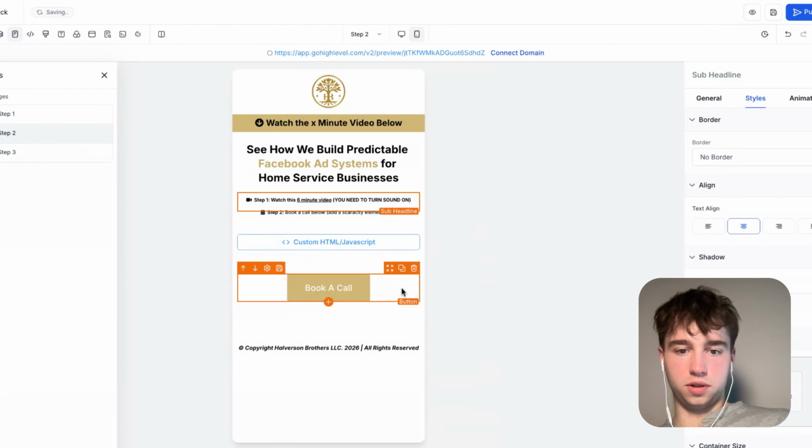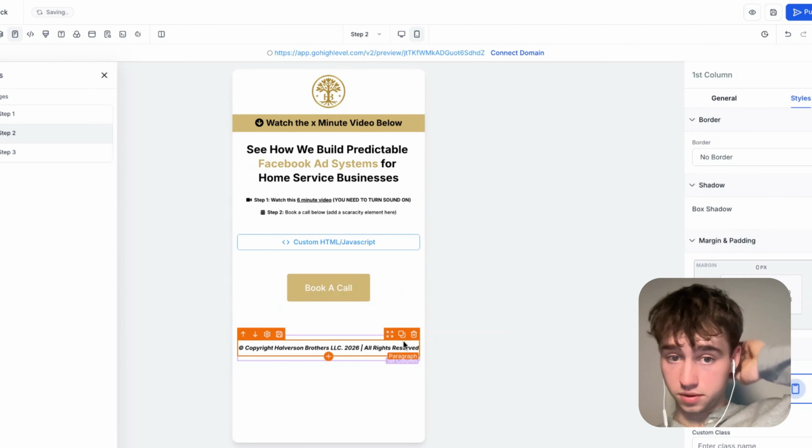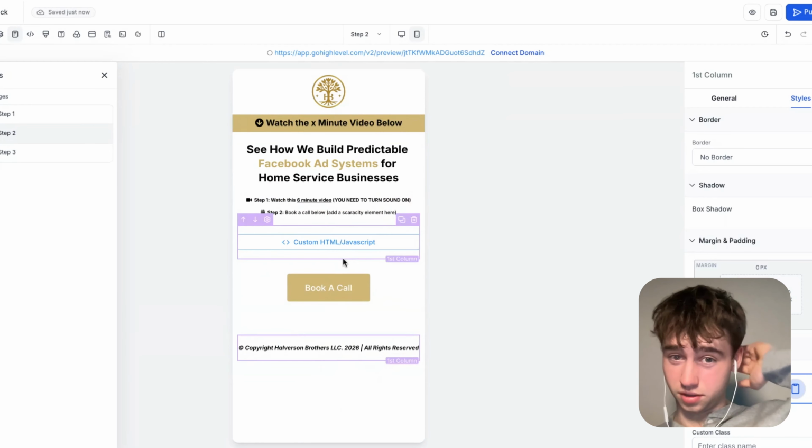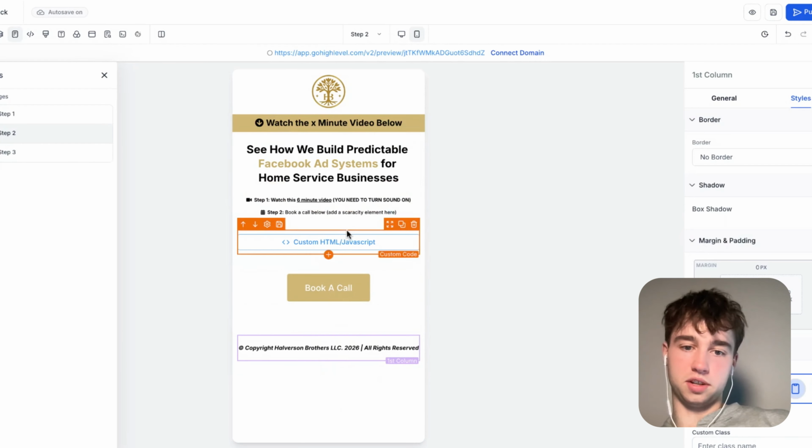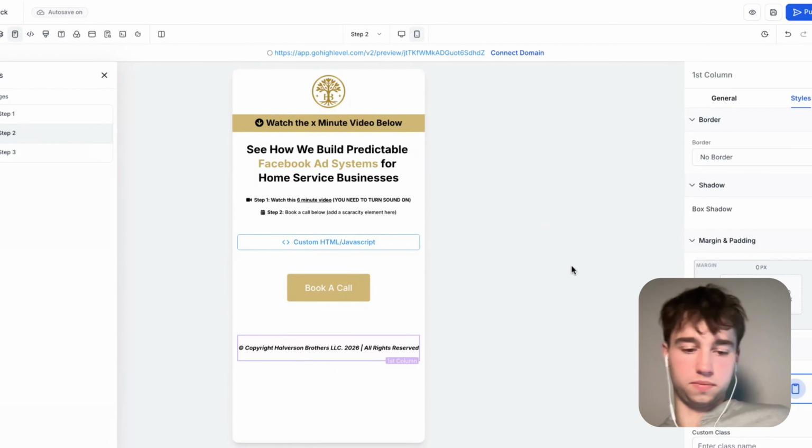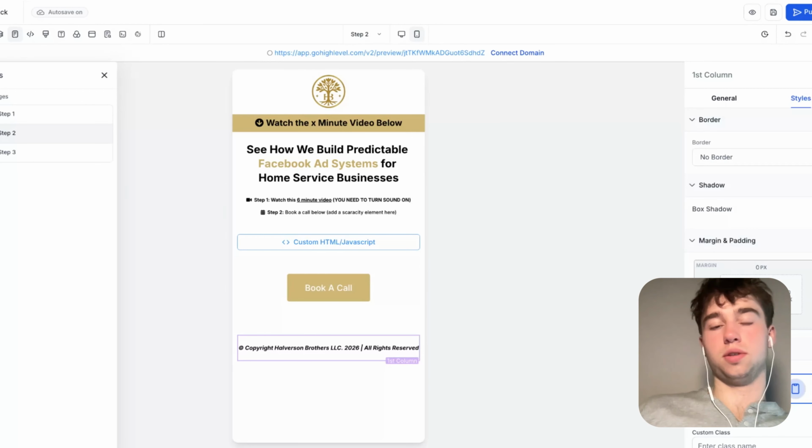Cool. Dope. So this will be kind of the same thing, but really we're going to add a little bit more proof elements here, but really the VSL is going to have all the proof we need. Cool. Awesome. Here's what the current page looks like. So this is step 2.